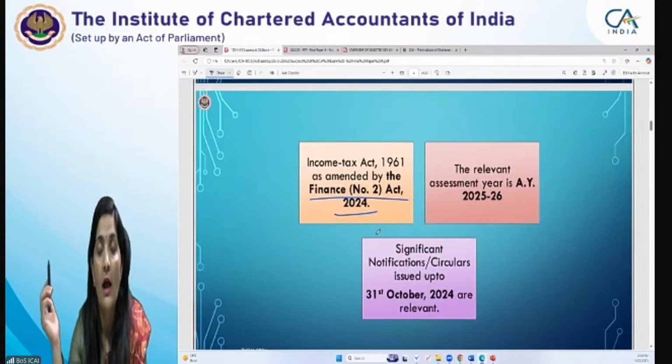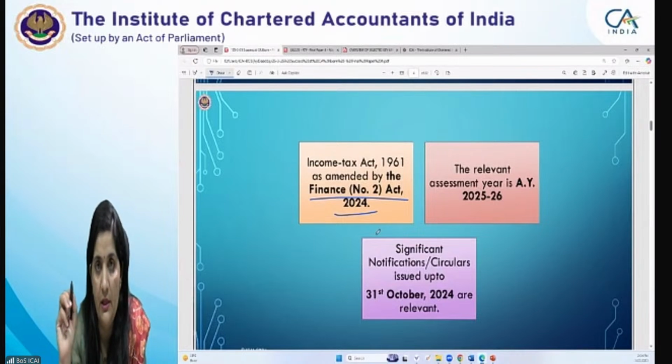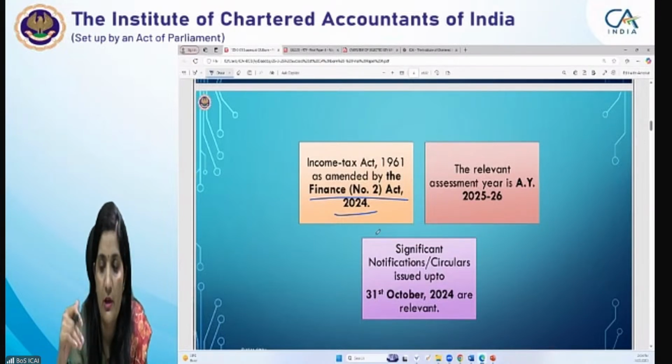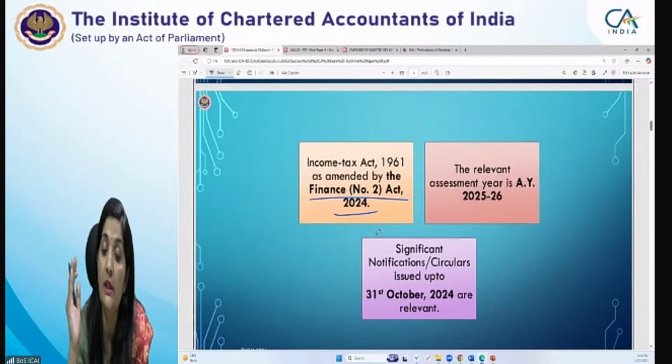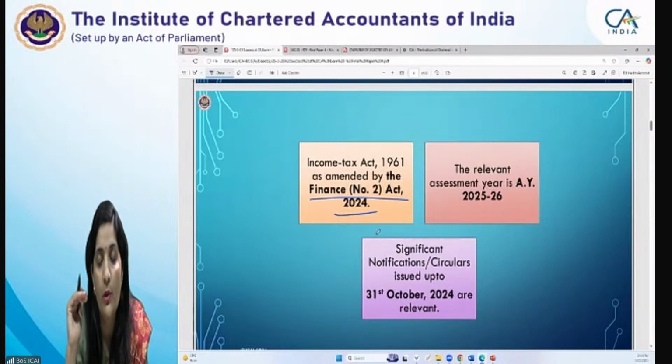Accordingly, the concept of assessment year and previous year is very significant for you. According to the amendments made by the Finance (No. 2) Act 2024, the relevant assessment year is AY 2025-26.